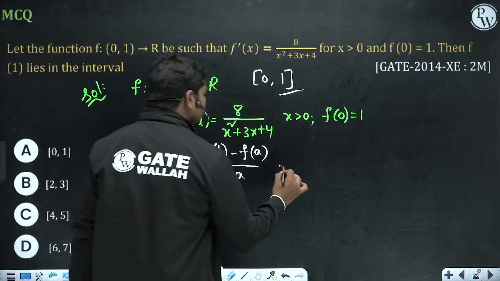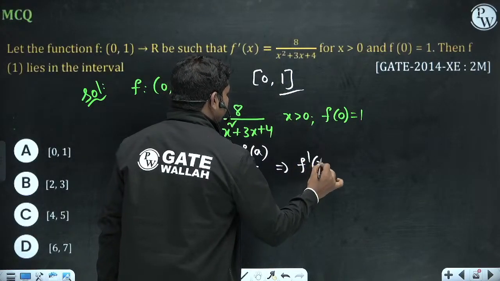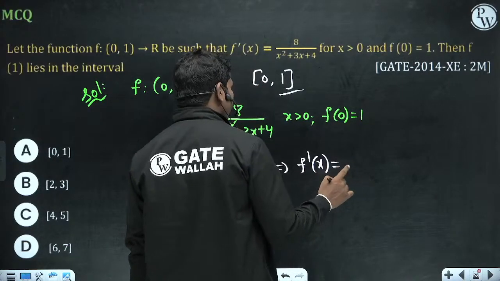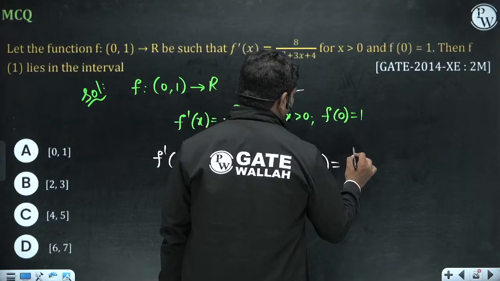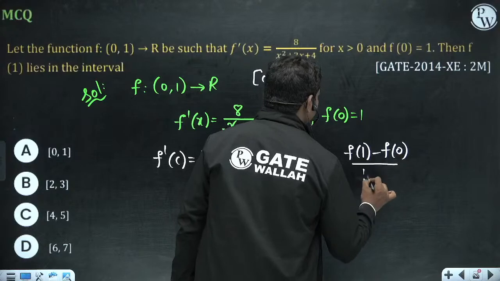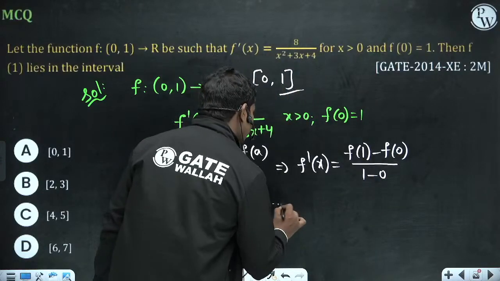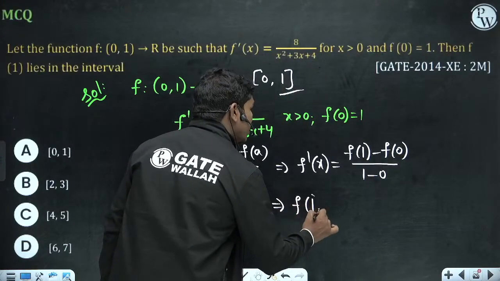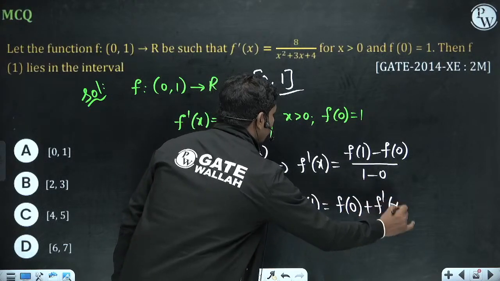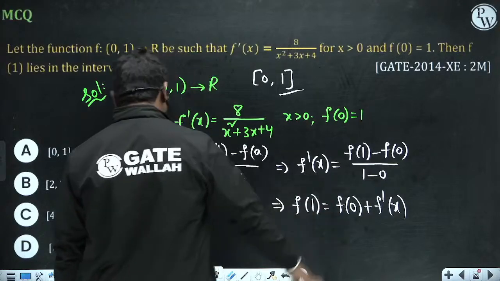So this implies f dash of x at some location is equal to f of b minus f of a by b minus a. So this implies f of 1 is equal to f of 0 plus f dash of x. Now you want maximum and minimum values of this.